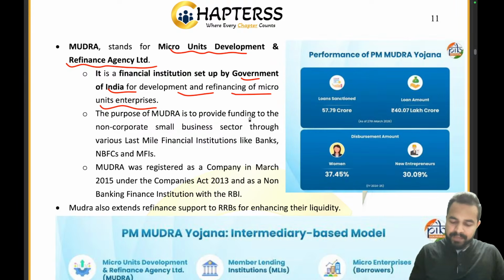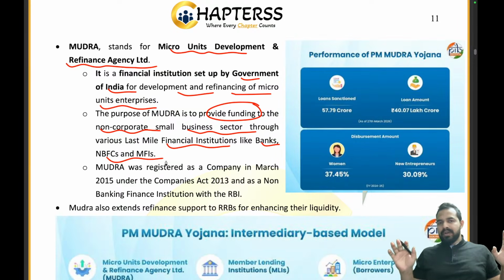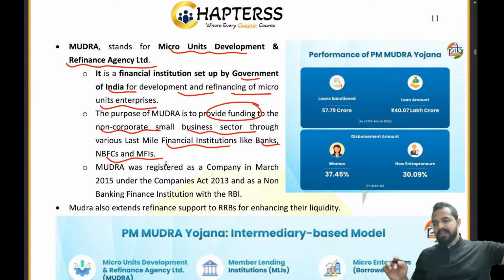The purpose is very simple. We will be providing funding to the non-corporate small business sectors through last mile financial institutions like banks, NBFCs and MFIs. So guys, is this clear to you? Who were basically authorized by the banks to give these loans? I told you, member lending institutions, scheduled commercial banks are there. There are the NBFCs, there are the MFIs.